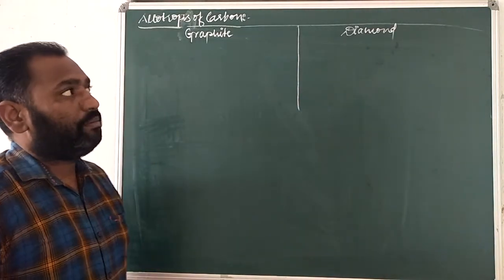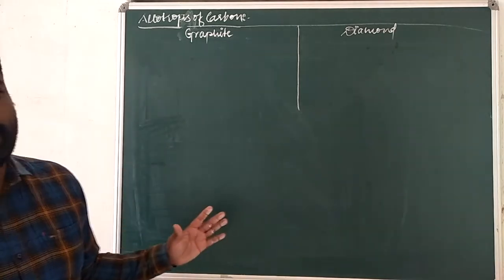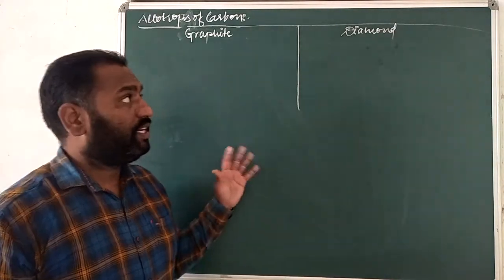If I am distinguishing by chemical properties, then there is no chemical difference between them, but physically there is a difference.